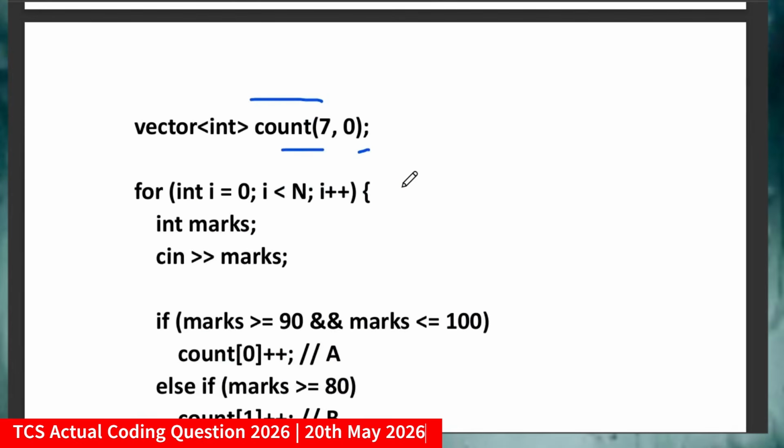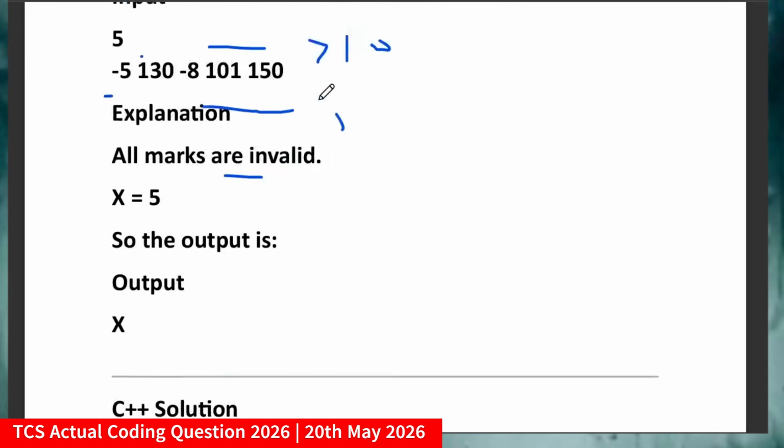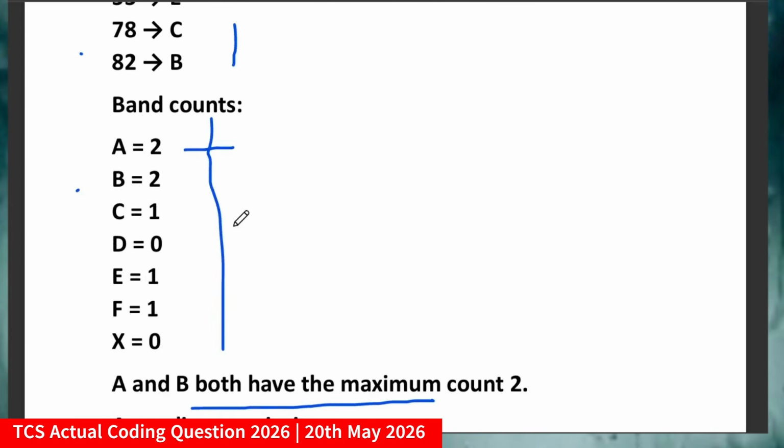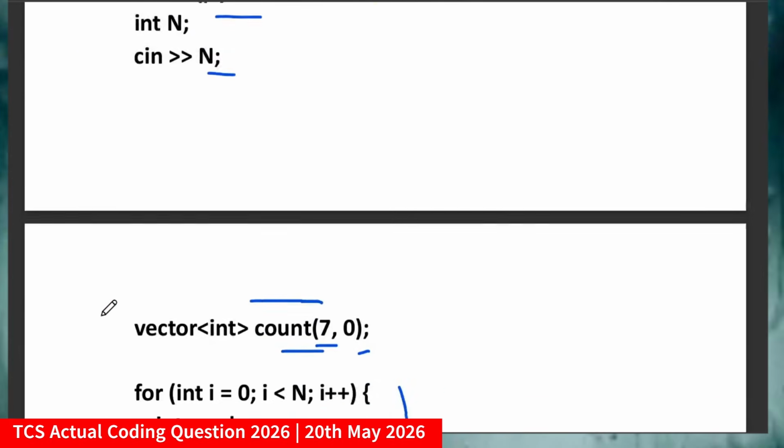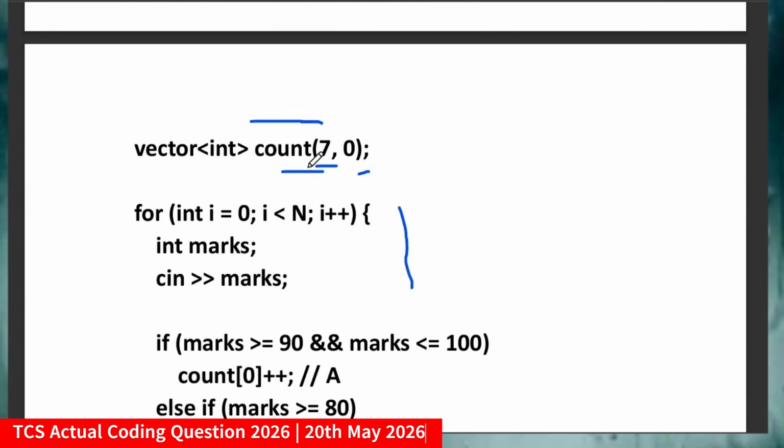Okay, and for i equal to 0 to i less than n. Sorry, this is not a temporary variable, just a general variable. Why am I creating the array with count 7? Because the total bands are 7, from A to X: E till E is 5, F will be 6 and X will be 7. So that's why I'm creating the array of size 7 and initializing the count values with 0.